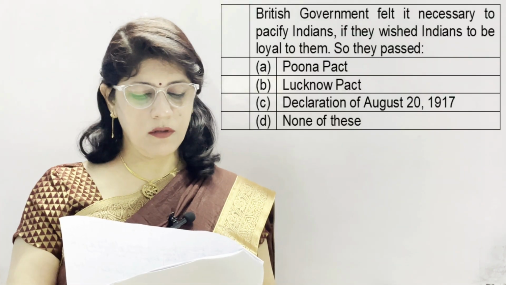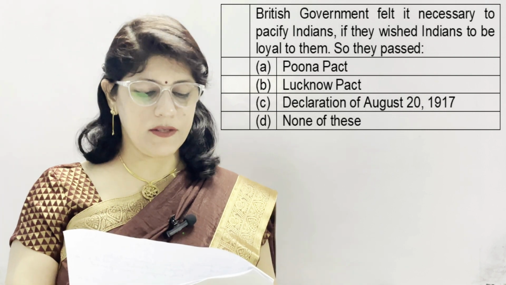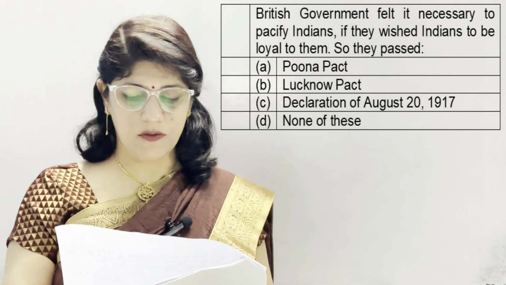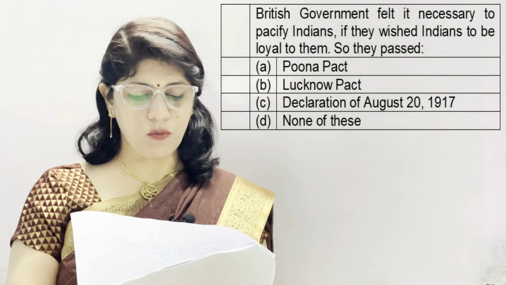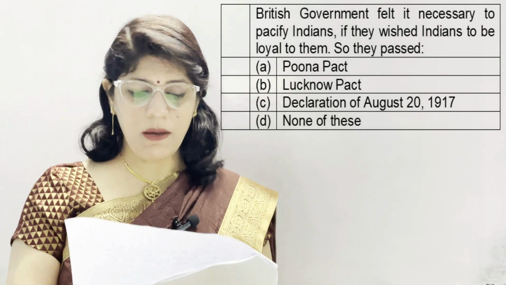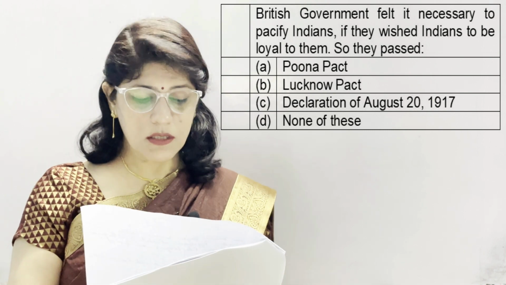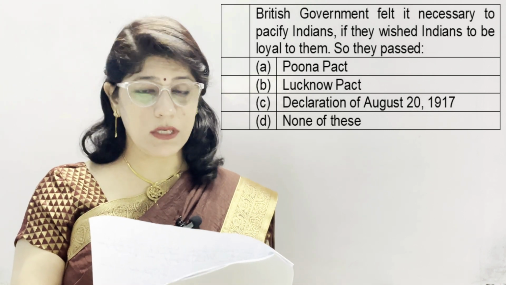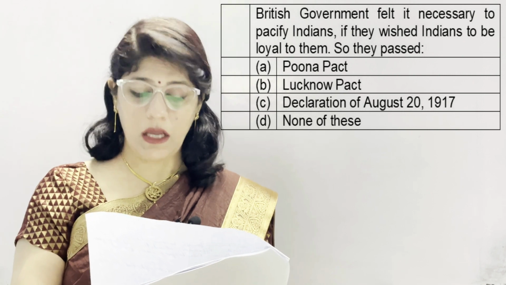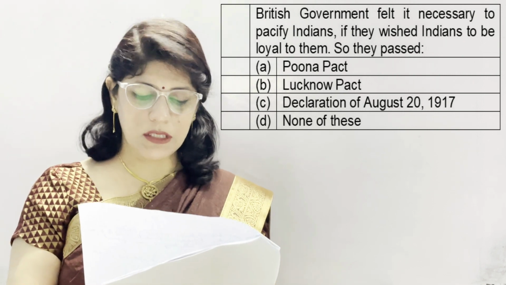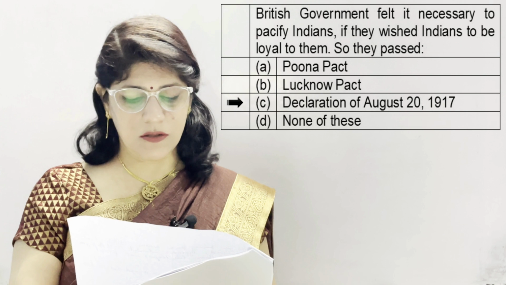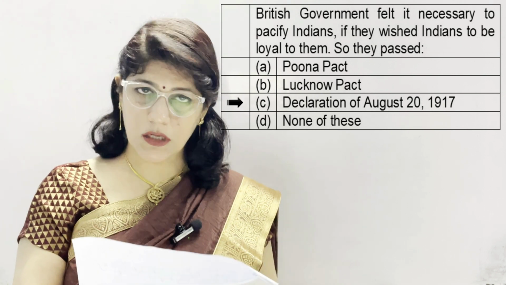One additional question. The British government felt it necessary to pacify Indians if they wished Indians to be loyal to them. So they passed A. Pune Pact, B. Lucknow Pact, C. Declaration of August 20, 1917 and D. None of these, and the correct option is C. Declaration of August 20, 1917.